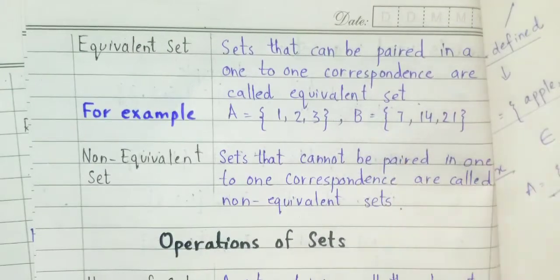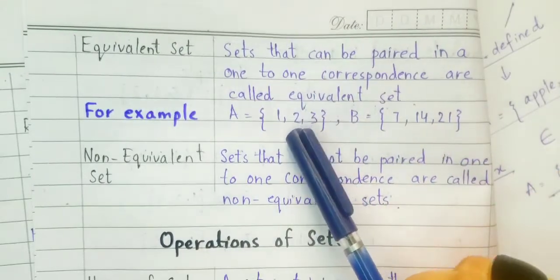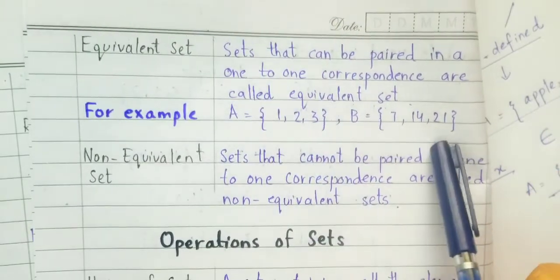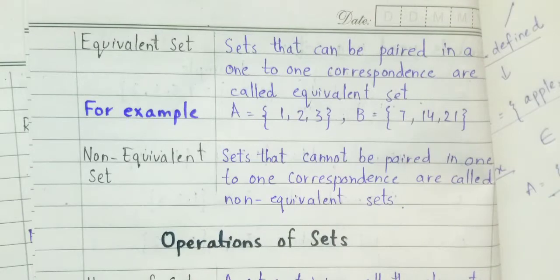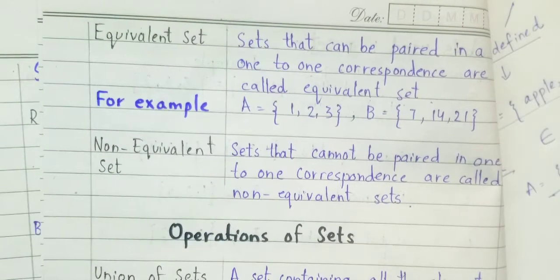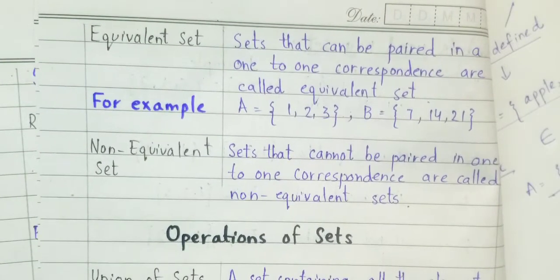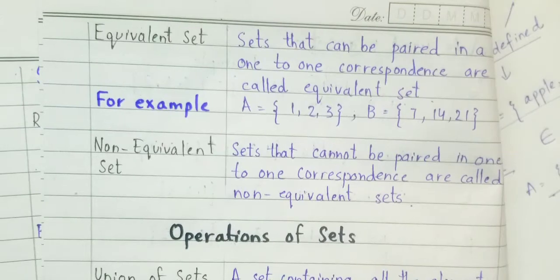So we can do a one-to-one correspondence: one element here, one element there, then the second element, the third element. This is called one-to-one correspondence, and we call these sets equivalent sets. Non-equivalent sets: if the sets do not have an equal number of elements, then we call them non-equivalent sets.